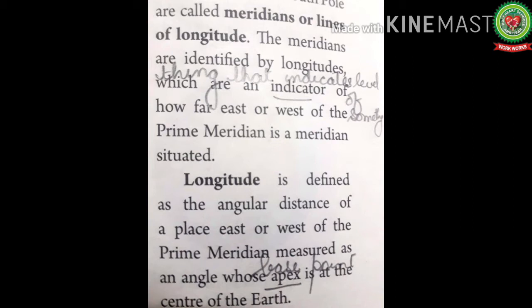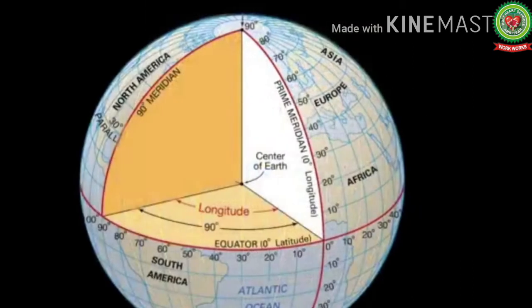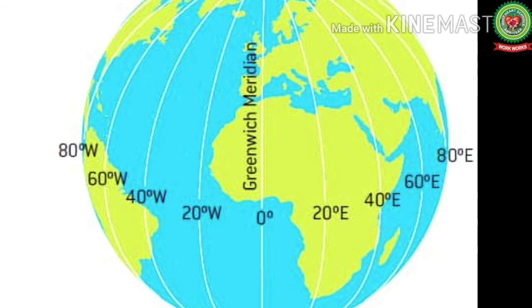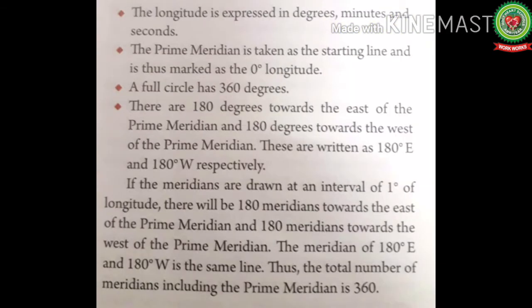longitude. Longitude is defined as an angular distance of a place east or west of the prime meridian measured as an angle whose apex, meaning base, is at the center of the earth. Means we measure the angle from the prime meridian and the center of the earth. The angle formed is the longitude of the place. Like latitudes, the longitudes are also expressed in degrees, minutes, and seconds. The prime meridian is taken as the starting line and thus marked as 0 degree longitude. This we have already described.